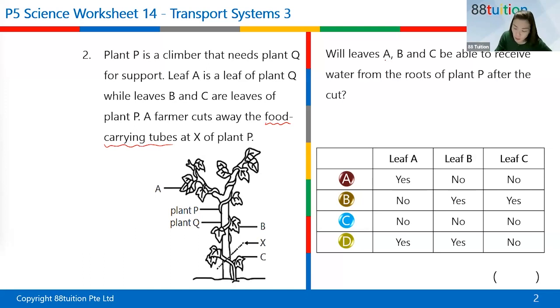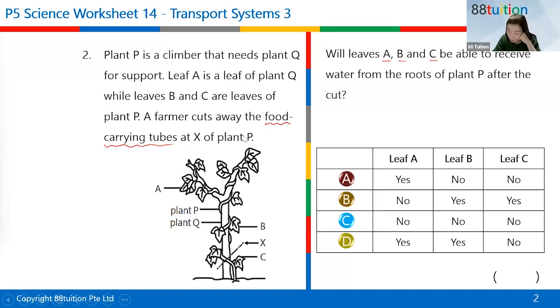They ask you, will leaves A, B, and C be able to receive water from the roots of plant P? Because only the food carrying tubes are cut, right? So if food carrying tubes are cut, there's no problem with getting water at all, isn't it?